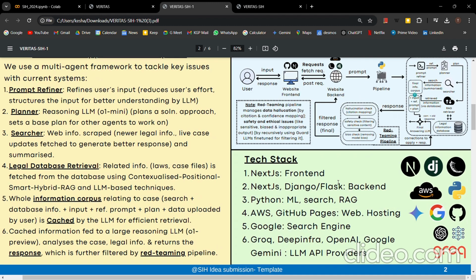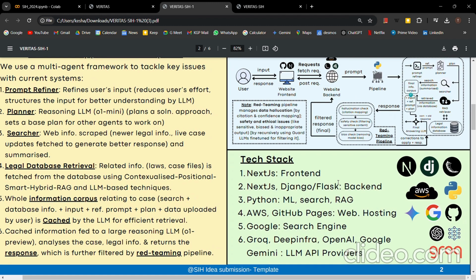Moving on to the tech stack, I'll explain it very quickly. Our tech stack is basically Next.js in the front end, Next.js or Django, Next.js or Flask, or maybe even Django. We have not decided upon that yet. Currently we are using Flask for the backend. We are using Python for implementing our search script, our ML scripts, our RAG scripts, right? We are using AWS for our backend hosting and GitHub Pages for our front end hosting. We are using Google as a search engine to implement the search query part, and we are using API providers like Grok, Deep Infra, OpenAI, and Google Gemini for using these large language models, right?